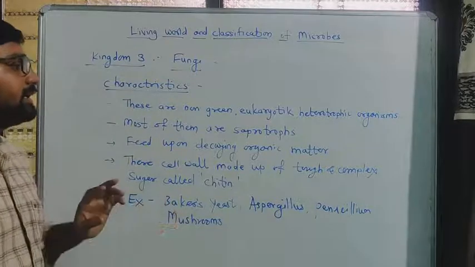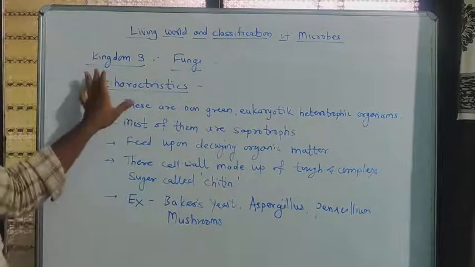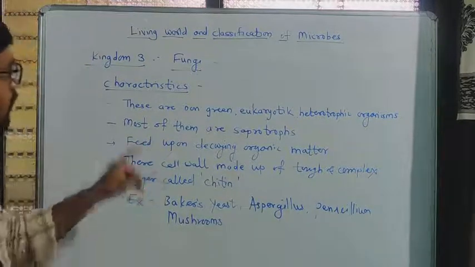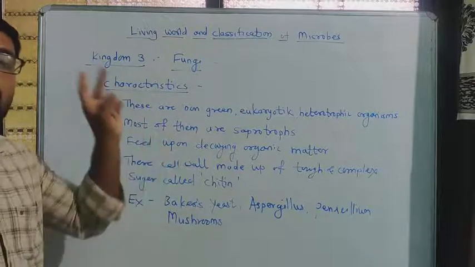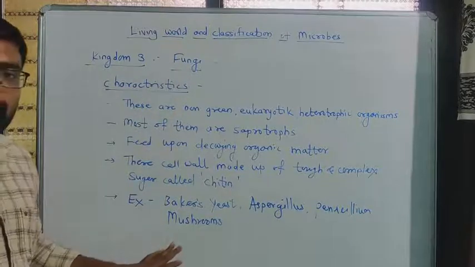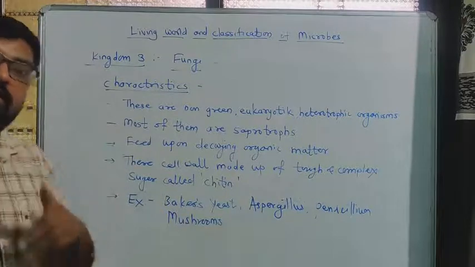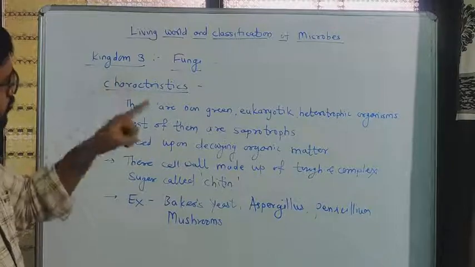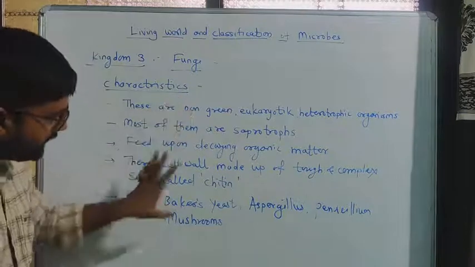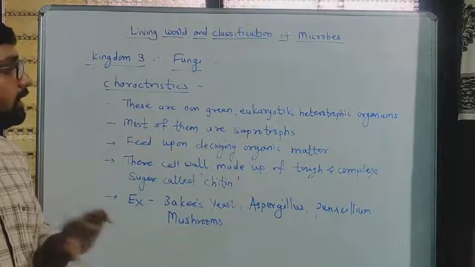Now we have to study some microorganisms. In this chapter, up to kingdom fungi, that much study we have to carry out in the 8th standard: kingdom Monera, kingdom Protista and kingdom fungi. Those are the 3 kingdoms we study now in 8th standard. Kingdom Plantae and kingdom Animalia we will study in 9th and 10th standard. About kingdom Monera, Protista and fungi, we have to remember only some characteristics and some examples. Now we have to see about some microorganisms.